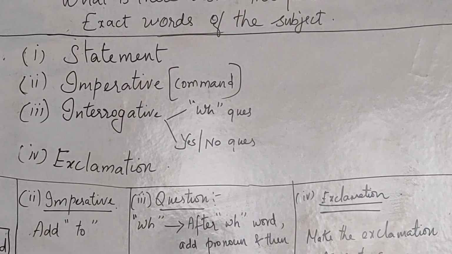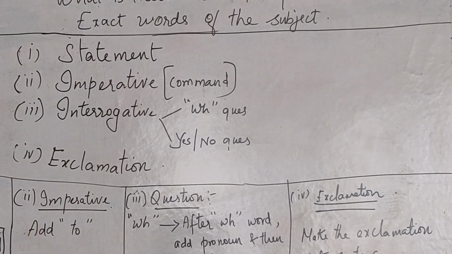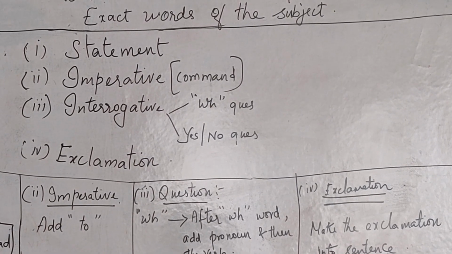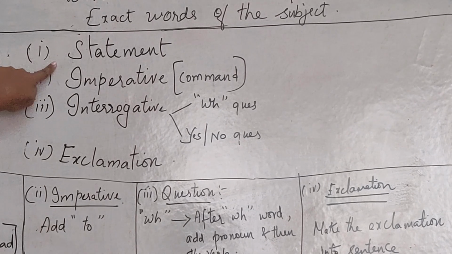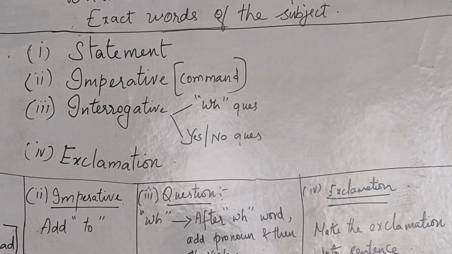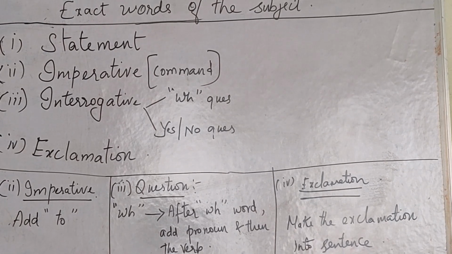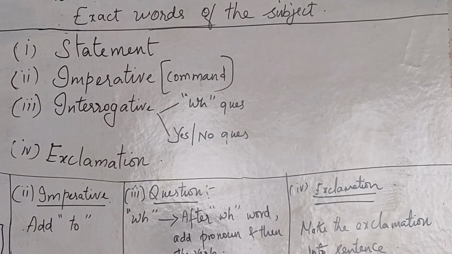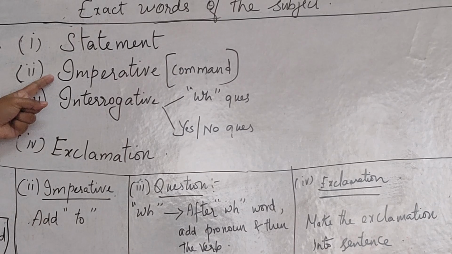Number 1, statement. A statement is nothing but the normal sentence. I like fruits. She went to the market. Just subject, verb, object or complement, the exact statement. That is the first one. Next is the imperative form. It is called the command form or the order, when a person is ordering someone. In this we have requisition, suggestion, advice, everything comes under imperative form.